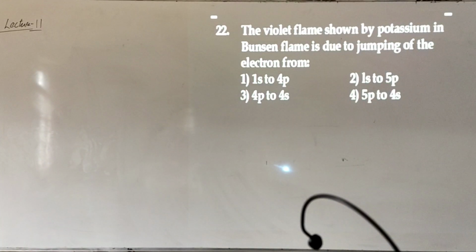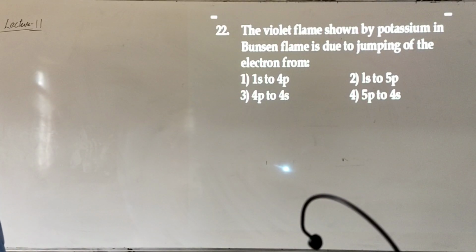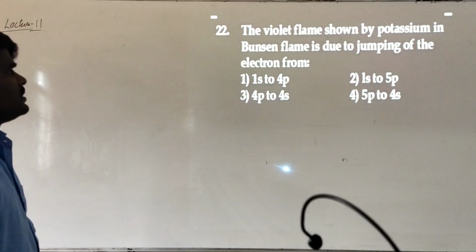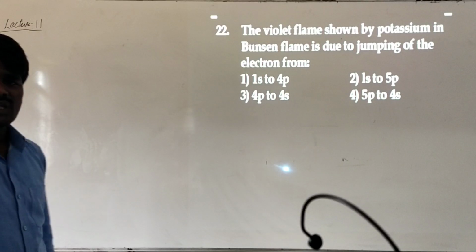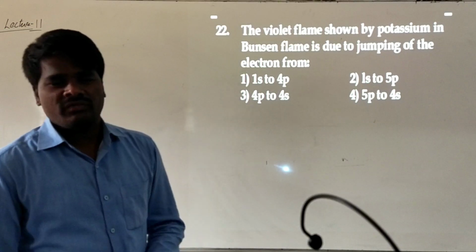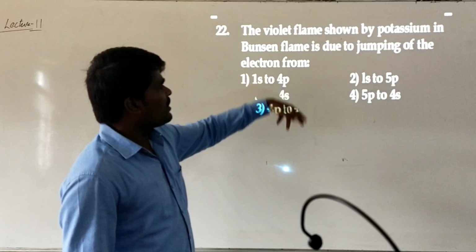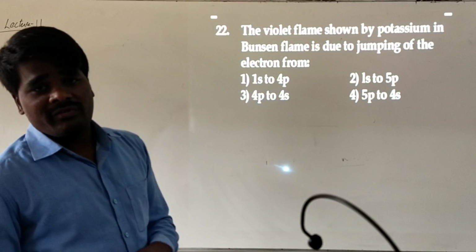So comes the next question. The violet flame shown by potassium in Bunsen flame is due to the jumping of the electron. Generally, all the alkali metals exhibit a specific color on heating in Bunsen flame, because of the excitation and de-excitation of electrons. In the case of potassium, the color is found to be violet. He is asking which transition is responsible for this